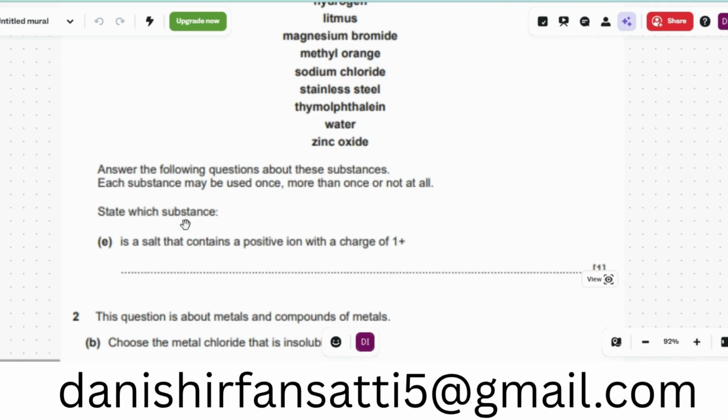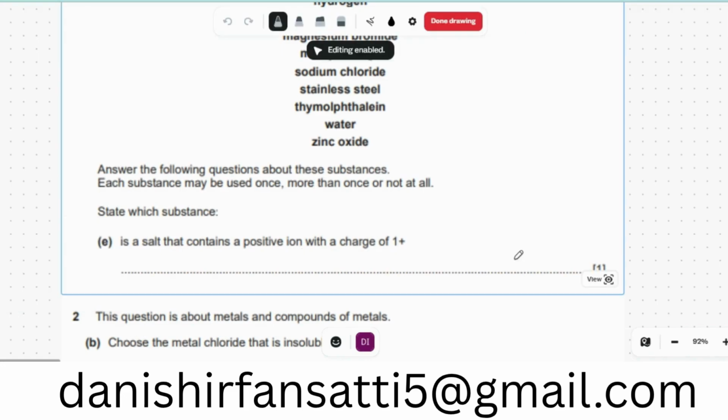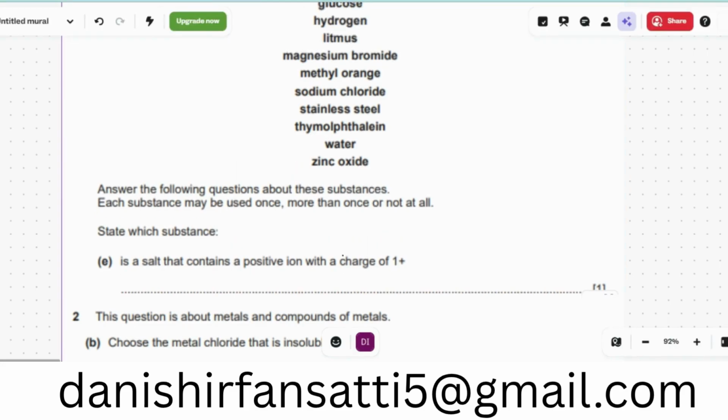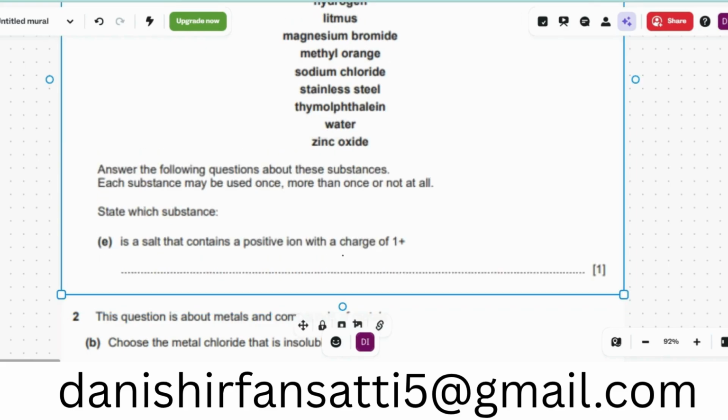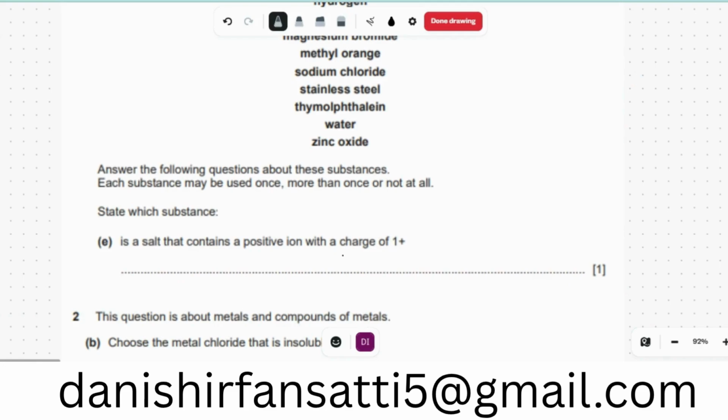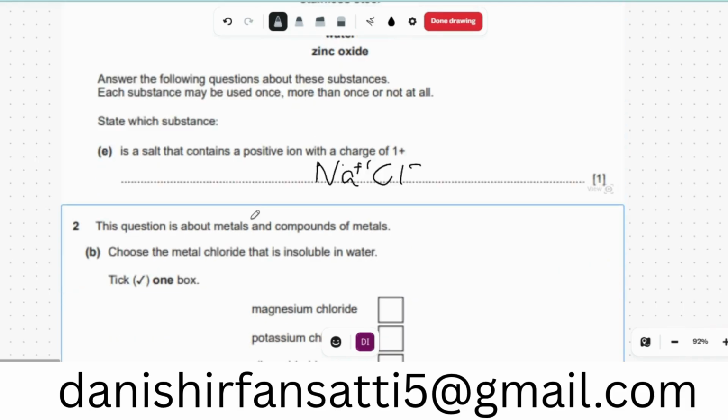State which substance is a salt and contains an ion with a positive charge of plus one. So that would be sodium chloride, because sodium has a charge of plus one. That is NaCl. We can see that Na has a positive one charge. You have to write sodium chloride.